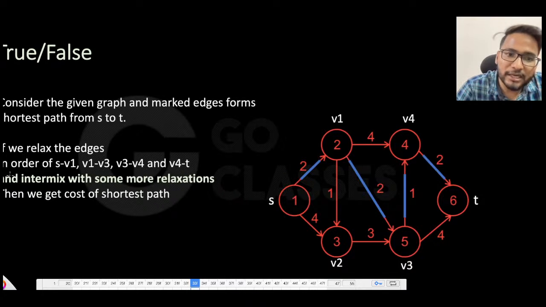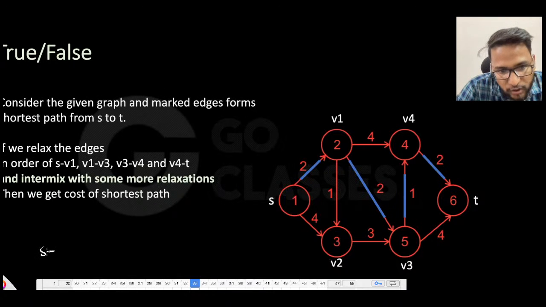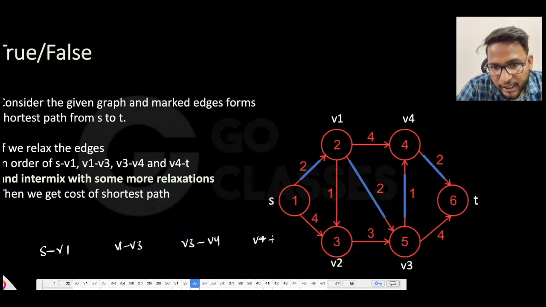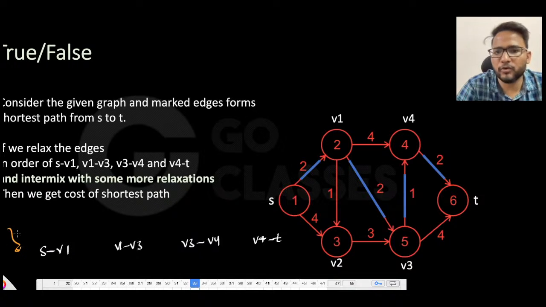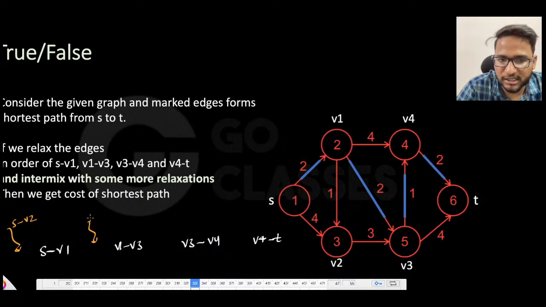This is saying that if you relax in this order and intermix with some more relaxation, you will relax in this order only, which means you will relax s to v1 and then v1 to v3 and v3 to v4 and v4 to t, but in between you will be having some other relaxation. Maybe you can have, I don't care, s to v2 or any other relaxation, right? Or maybe it's the same relaxation, does not matter.